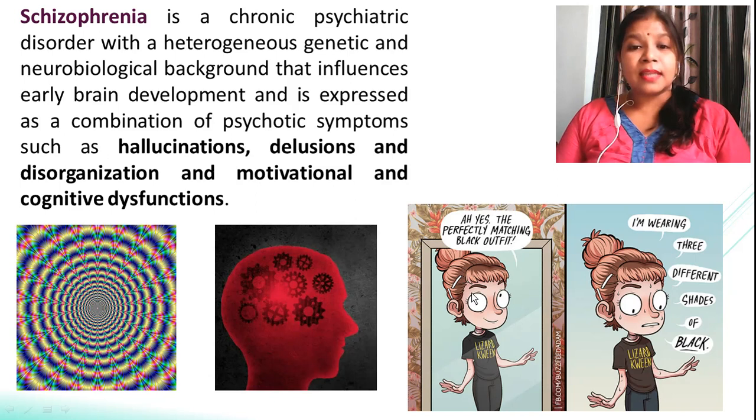Now the second one is this figure which I have placed here. Here you can see the girl in a perfect black outfit, and she thinks at one moment that she is very fine and looking very beautiful, but in the next moment she thinks that she is wearing three shades of black. So she gets nervous or panicked about how other people will perceive her. These are some of the basic symptoms associated with the disease schizophrenia.